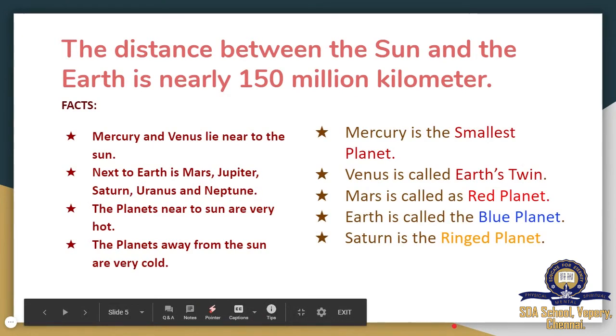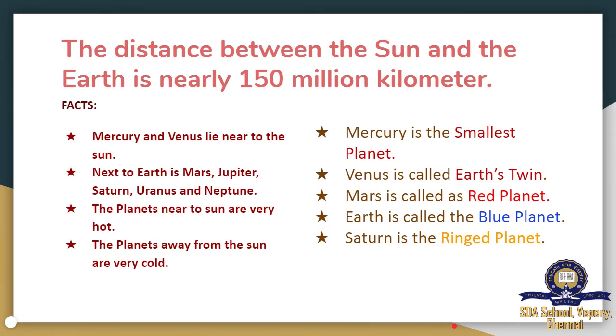Next few points. Mercury is the smallest planet. So we have 8 planets in our solar system. In that, Mercury is the very smallest planet. The next point is Venus is called Earth's twin. Venus is called Earth's twin because Venus has similar qualities like Earth. Like size, everything will be the same, but some features are different, though many features are similar like Earth. So it is called Earth's twin.